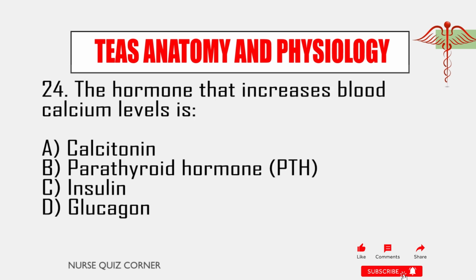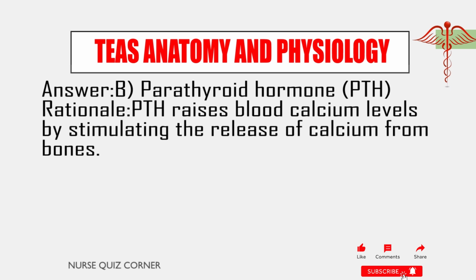infections. 24. The hormone that increases blood calcium levels is A. Calcitonin. B. Parathyroid hormone, PTH. C. Insulin. D. Glucagon. Answer B. Parathyroid hormone, PTH. Rationale: PTH raises blood calcium levels by stimulating the release of calcium from bones.